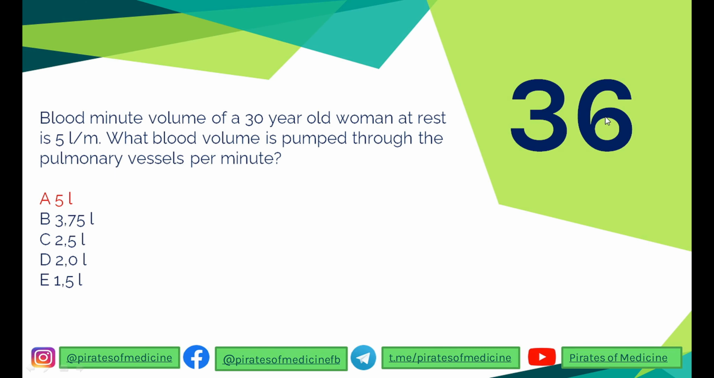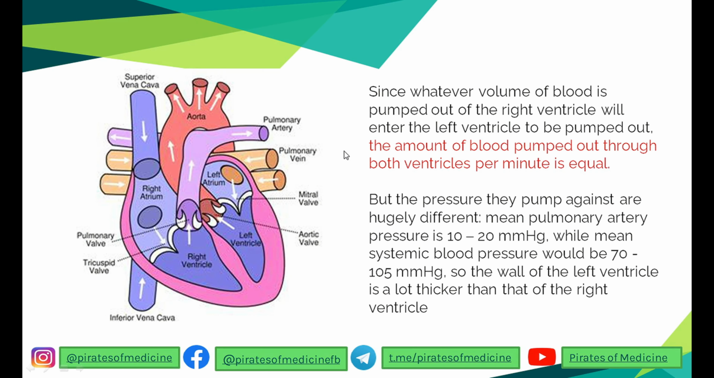The 36th question is rather simple. The blood minute volume of a 30-year-old woman at rest is 5 liters per minute. What blood volume is pumped through the pulmonary vessels per minute? So remember, whatever blood the right ventricle and left ventricle pump, they are equal. Since whatever volume of blood is pumped out by the right ventricle will enter the left ventricle to be pumped out, the amount of blood pumped out through both ventricles per minute is equal. But the pressure can be different.